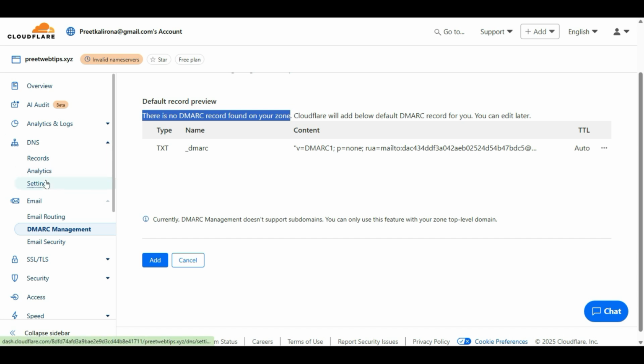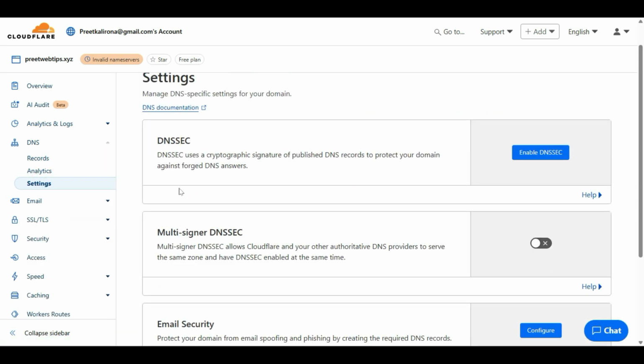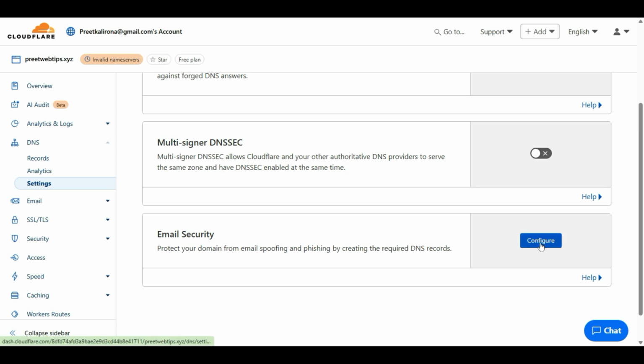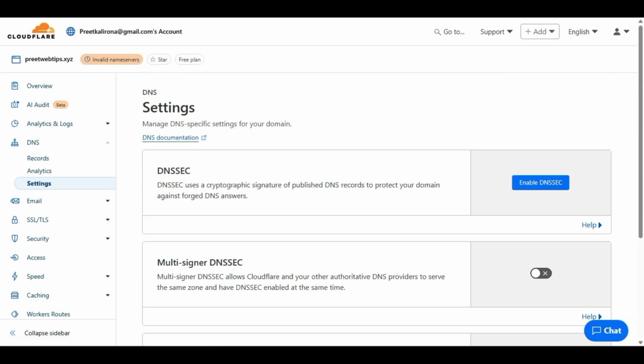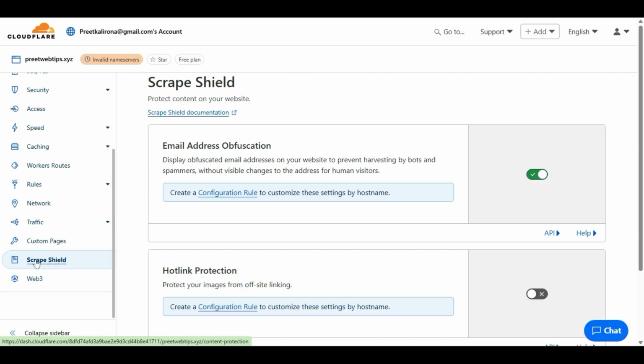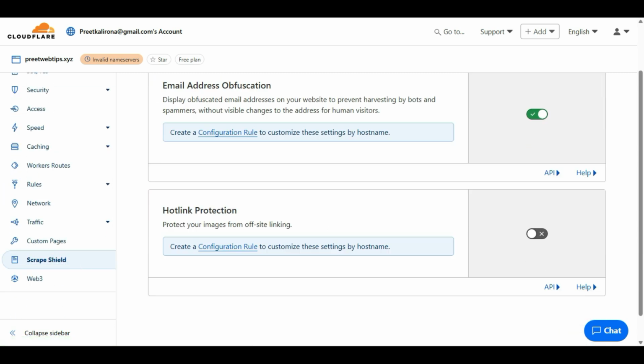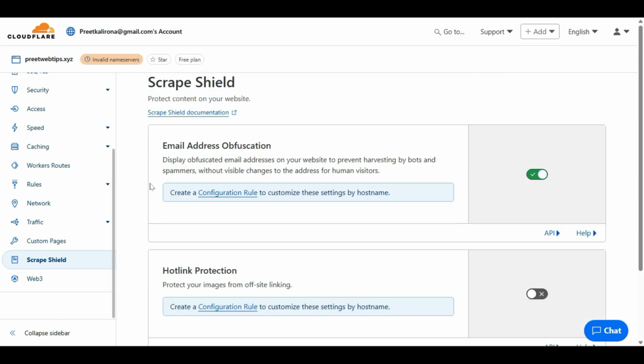In the DNS settings, let's check out the DNS settings. Yeah, email security, again we have DNSSEC, which uses signatures for published DNS. In Scrape Shield you can enable hotlink protection to protect your images from offsite linking. You can enable this one. Email address obfuscation displays affiliated email addresses on your website in a way that prevents bots or spammers. It will secure your emails.